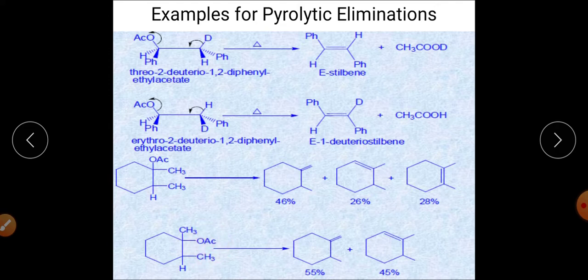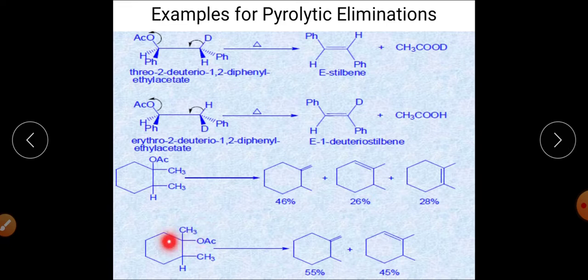So when we are talking about the hydrogen, now the product has been synthesized by elimination of this particular hydrogen and this particular hydrogen, right? So when it attains the syn geometry, that particular hydrogen will be eliminated out.